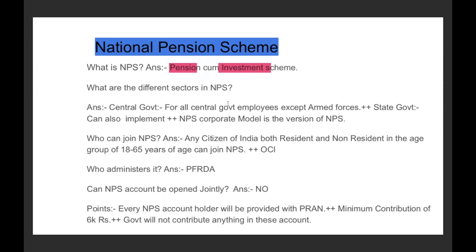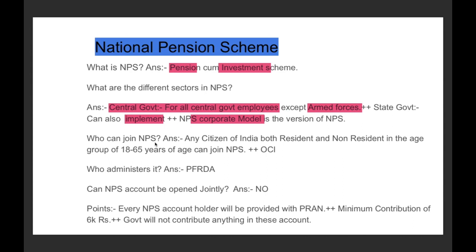Now, what are the different sectors in the National Pension Scheme? All the central government employees except armed forces. Basically, UPSC in 2017 asked this question, that NPS is applicable to all the central government employees except armed forces, and also the state governments can implement the National Pension Scheme. And on the framework of the National Pension Scheme in the government sector, there is an NPS corporate model also. This can be implemented by corporate houses. Understood? Now, who can join NPS? Any citizen of India, both resident and non-resident.